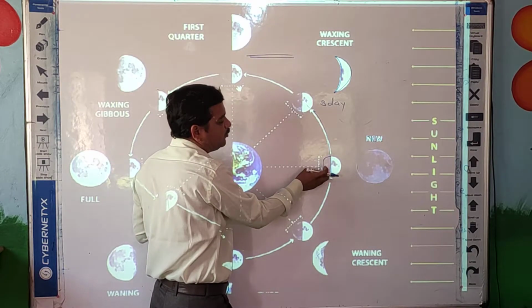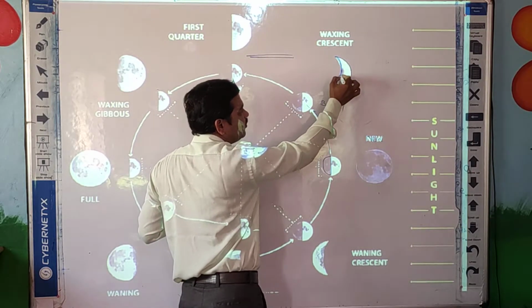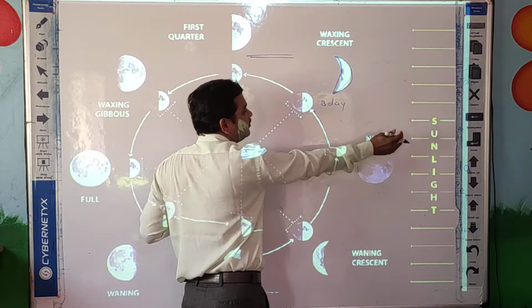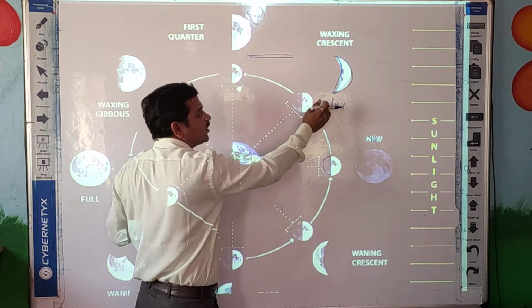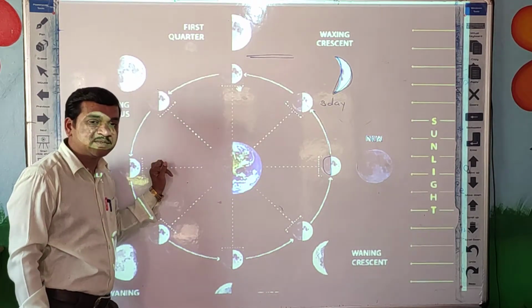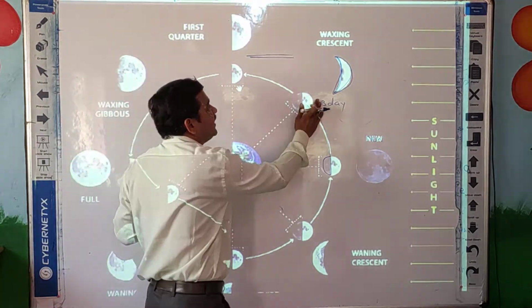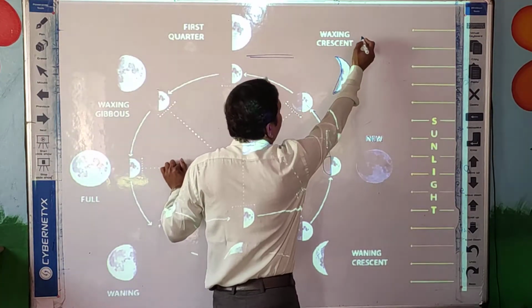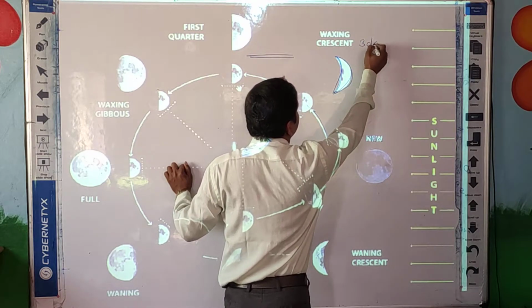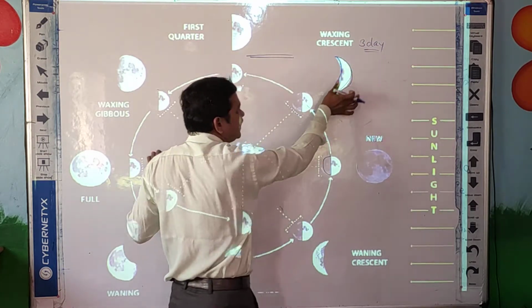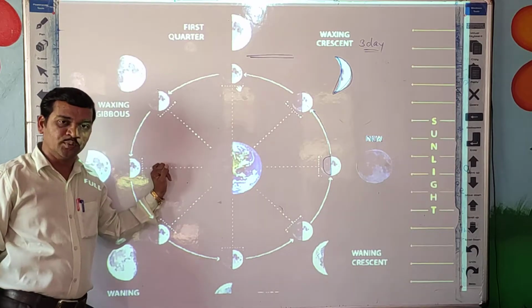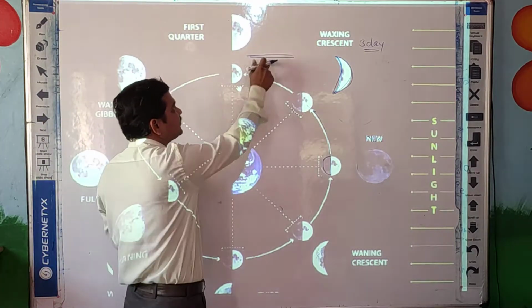Here we cannot see the moon, but some part is visible because some rays fall here, so on the third day some part of the moon is visible. That phase is called the waxing crescent. On the third day we can see this much of the moon. Then the seventh day, students.